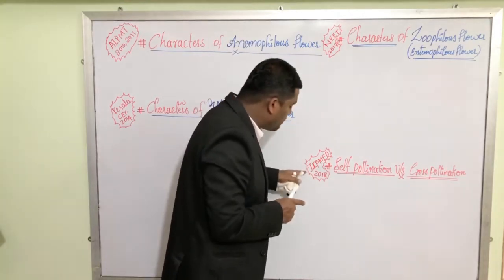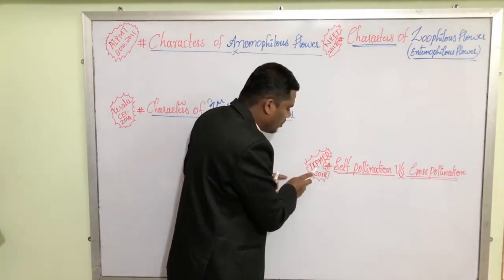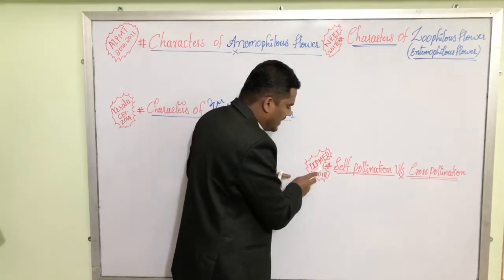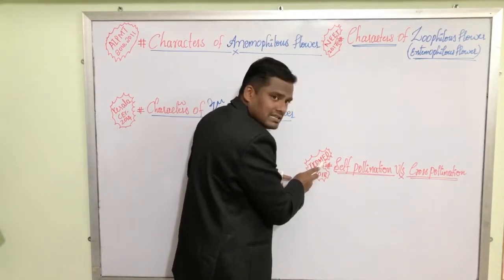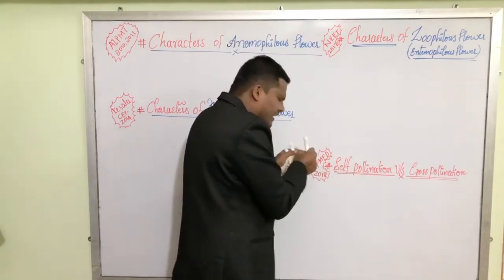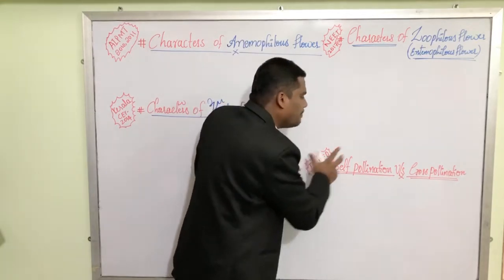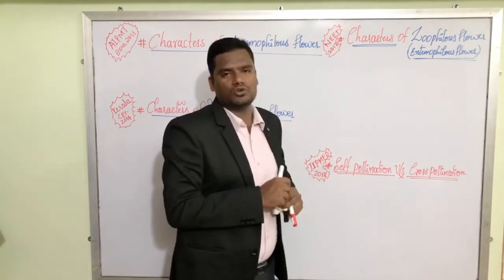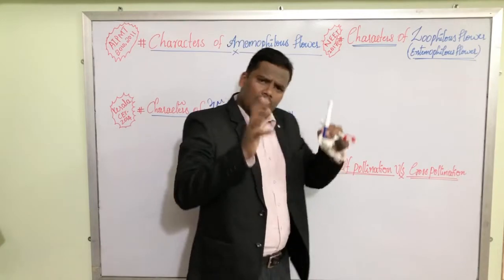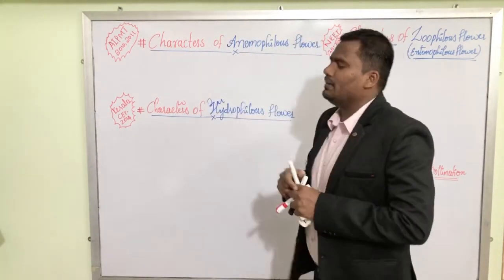JIPMER means Jawaharlal Institute of Postgraduate Medical Education and Research. It is a very top level medical examination. In that examination, based on this concept, there was a question in 2018. Now, let us begin our video with the characters of Anemophilous flowers.